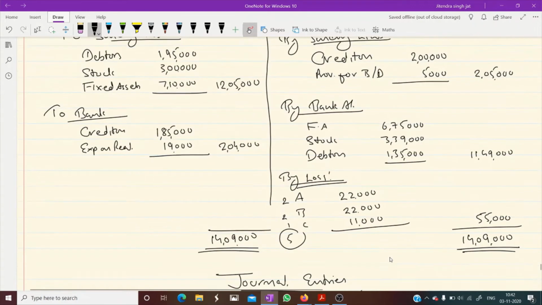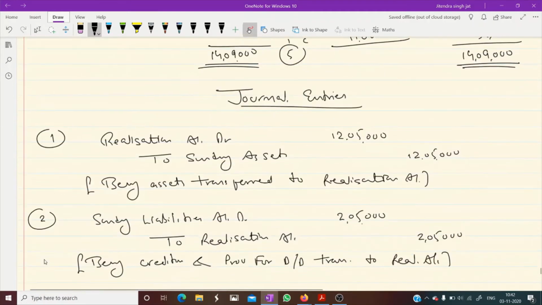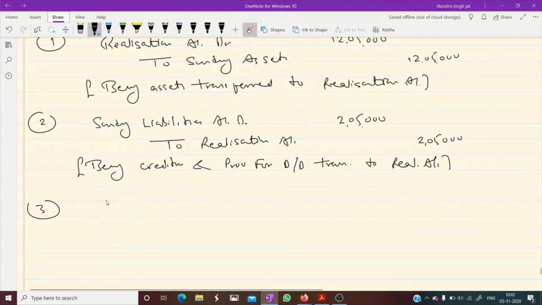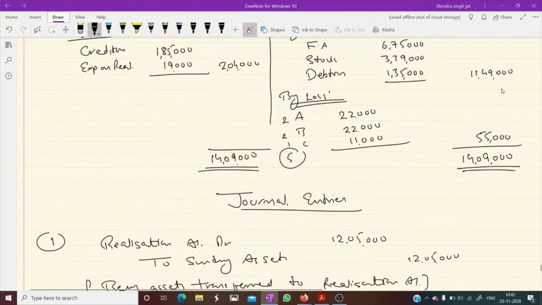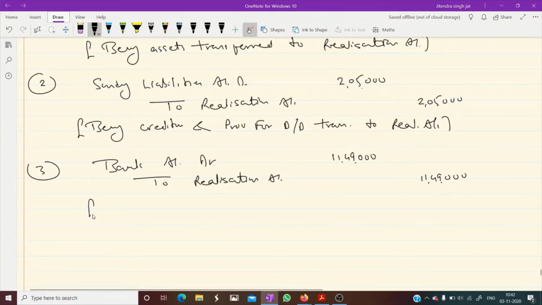Then the third entry you will pass for selling of assets for 11 lakh 49,000. When we sell assets, cash is received. So bank account debit to realization account, 11 lakh 49,000. Being assets realized.